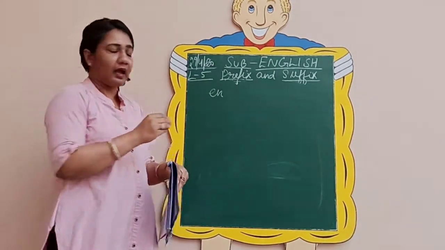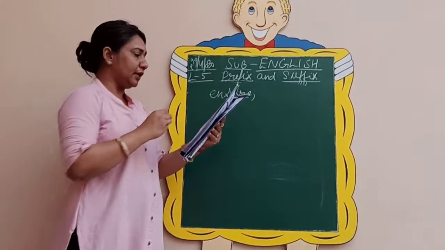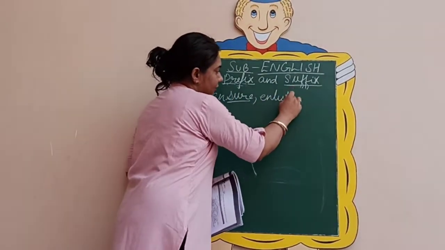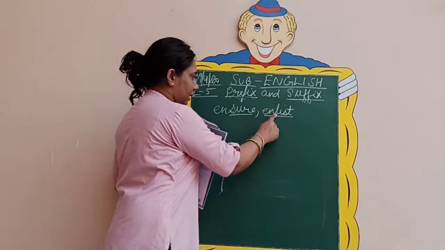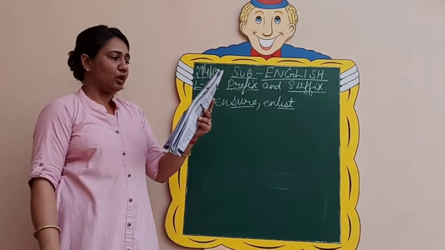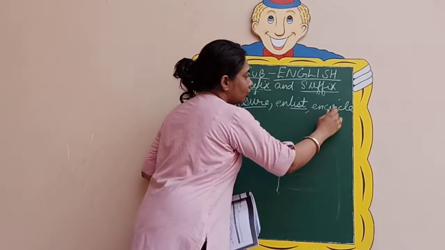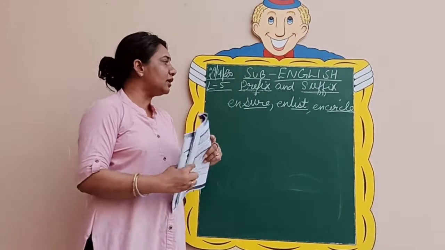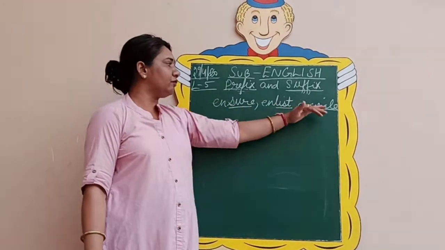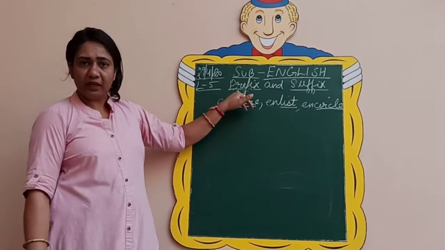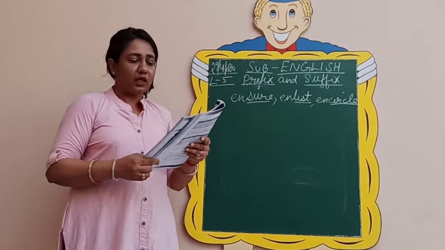For example, they have made ensure. Sure here is your main word. Then they have done enlist, to make a list of something. That is, list is your main word here. En is your prefix. Then they have made encircle, to circle something, in which circle is your main word and en is your prefix. So this way they have used en as a prefix and they have formed 3 new words. So this way you will be doing.